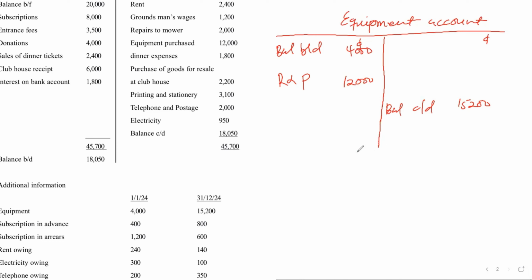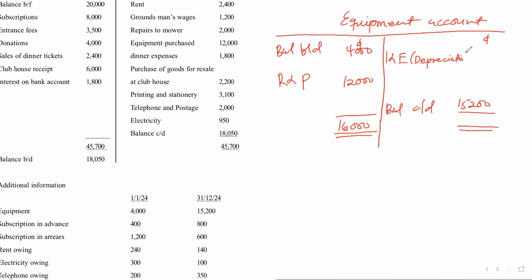So when you are done with this one, then you balance your account. When you balance your account, here will give you 16,000. So the difference here is what will go to the income and expenditure account as depreciation.